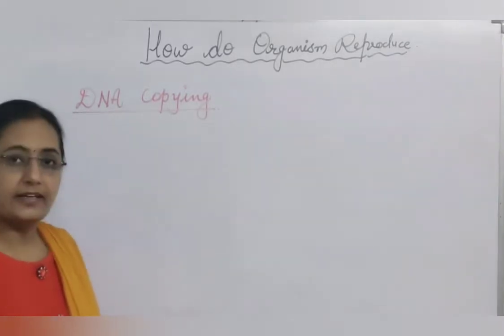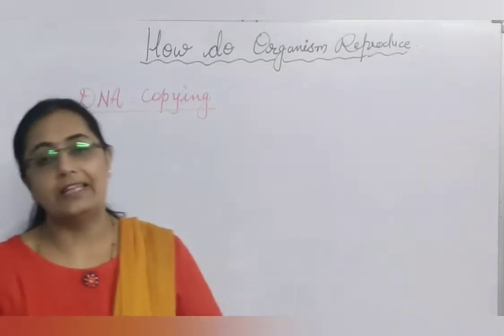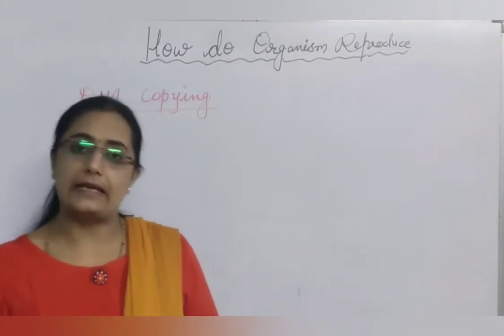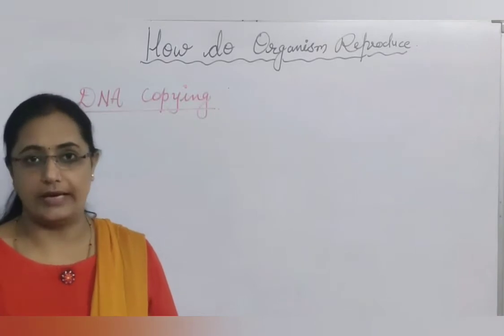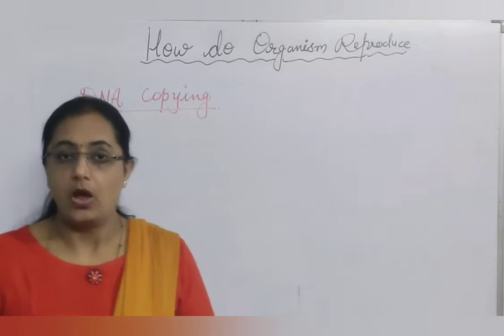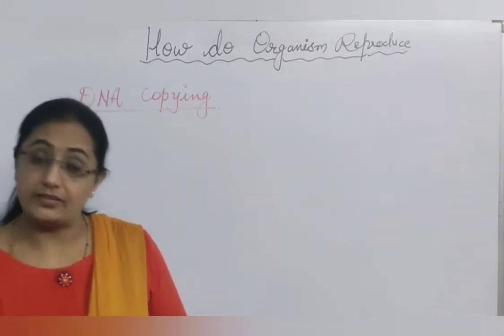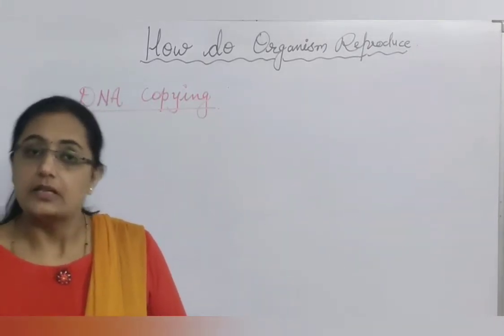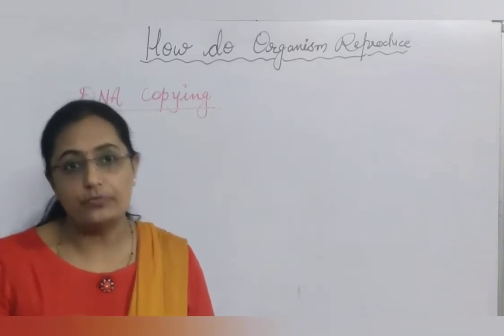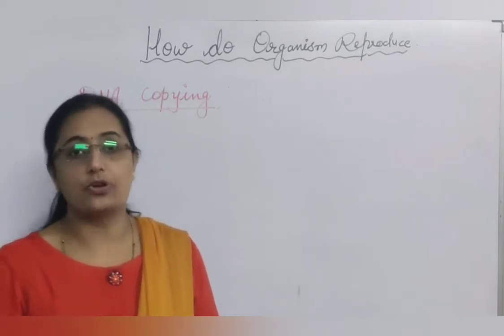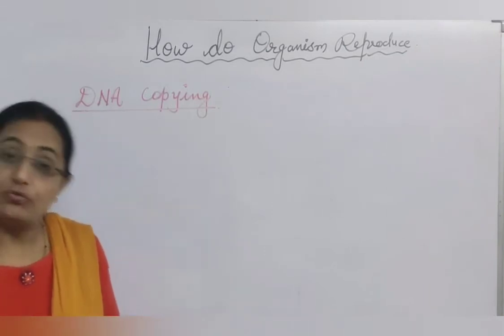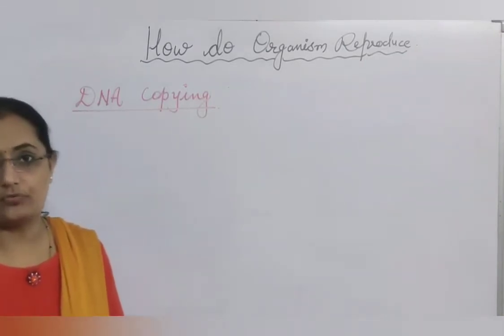Now what is DNA? We all know the full form of DNA is deoxyribonucleic acid. DNA is basically a polymer of nucleotides, and this DNA is said to be the blueprint of inherited characters which are present in parents. How do these characters transfer from parents to offspring? With the help of DNA. This DNA has all the information which is necessary for the organization of an organism.